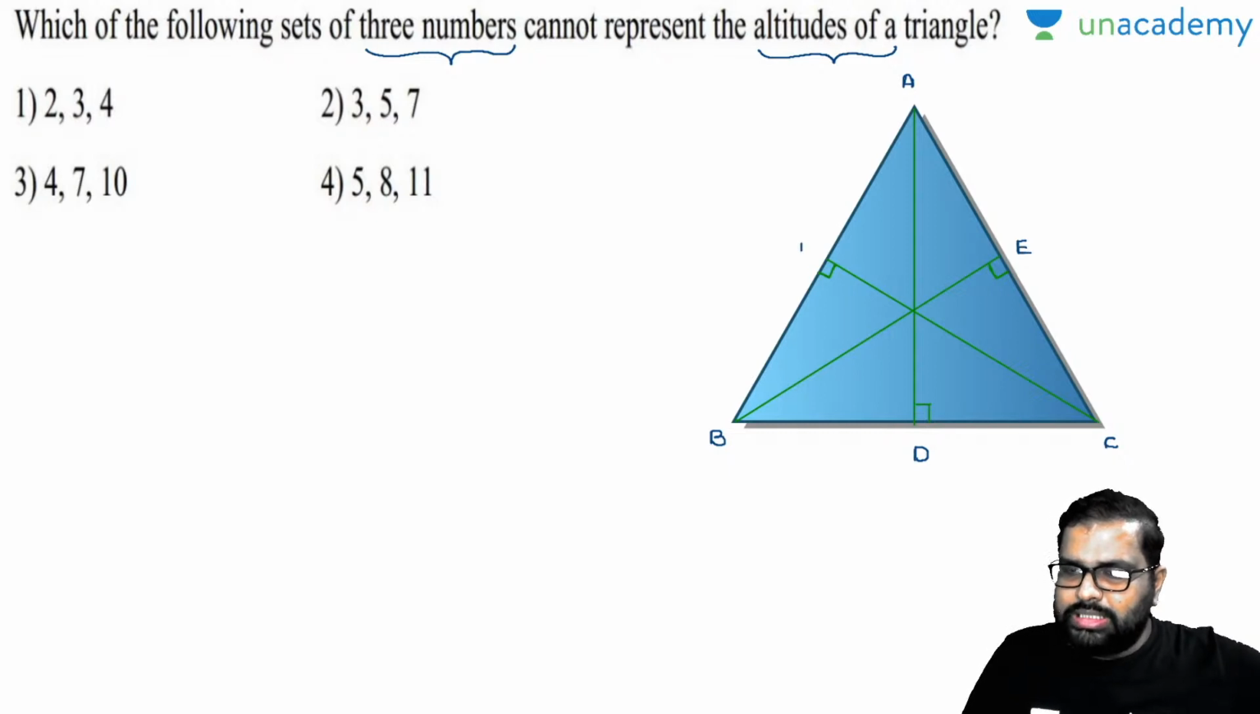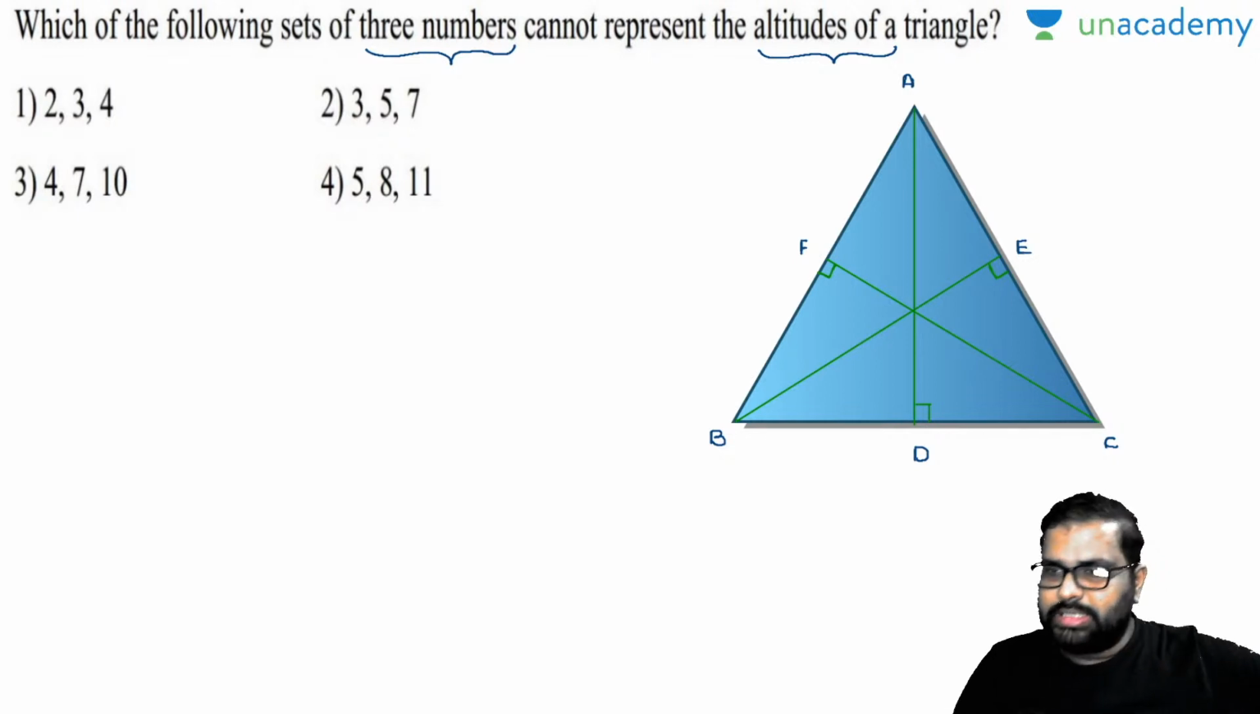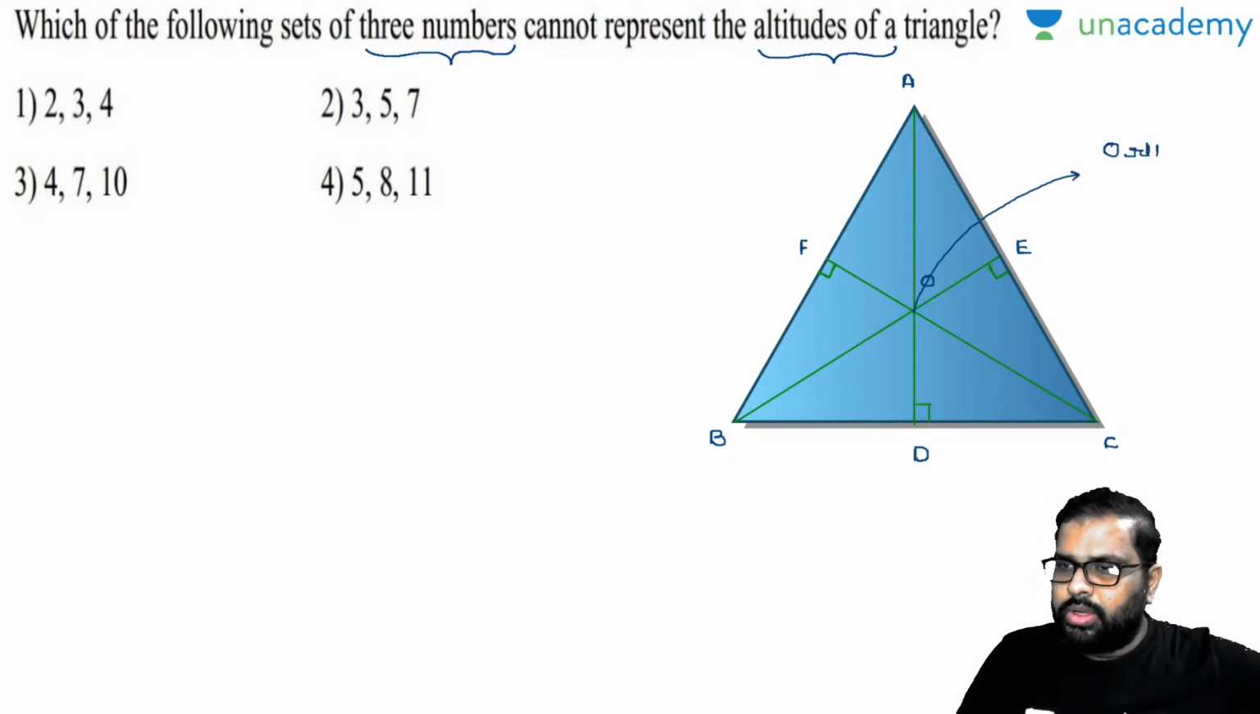Can anybody say what is this intersecting point of all altitudes? Can anybody say in the comment section box? What is this O called? This intersecting point of all perpendiculars is nothing but called orthocenter. So I will be explaining here only, right? So this is the thing there.